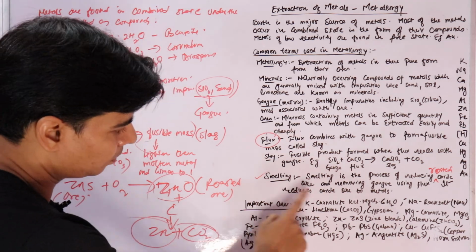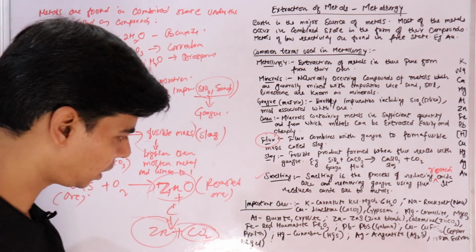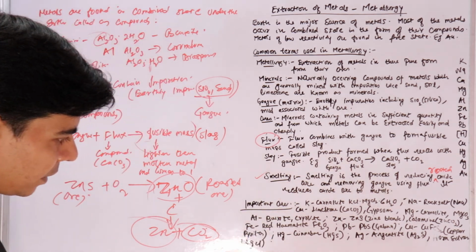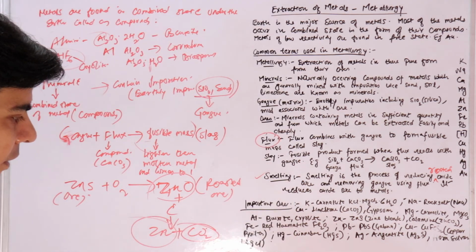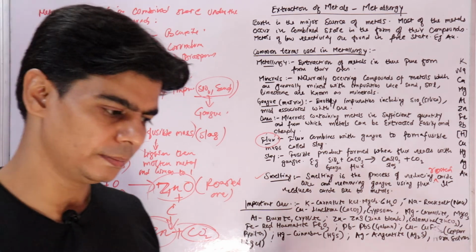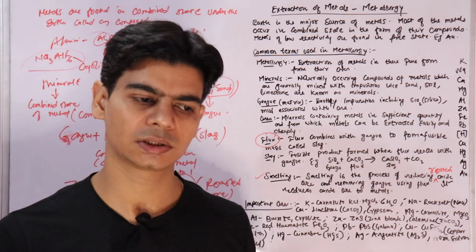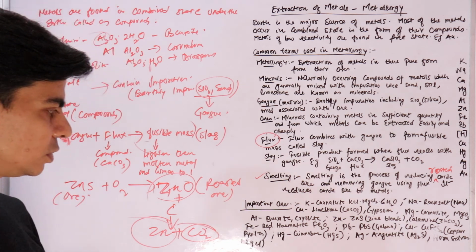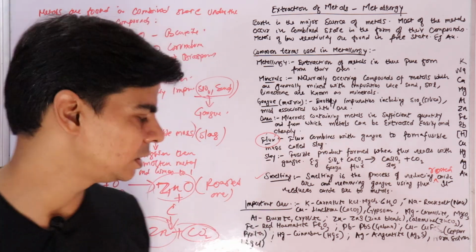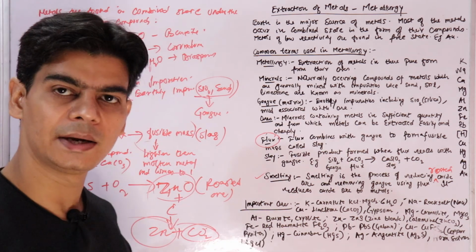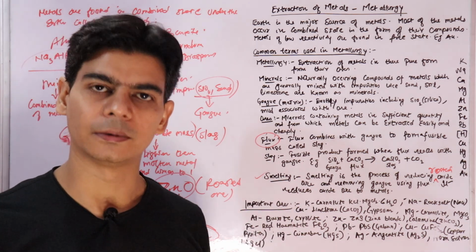So now we have some important ores. You can just go through these once. Among these, one important is iron. On the basis of what we have studied, iron exists as hematite, which is ferric oxide, and it also exists as brown hematite, which is hydrated ferric oxide. And it also exists as iron pyrites, FeS2, iron sulfide. So all these, red hematite, brown hematite, and iron pyrites, are minerals of iron.